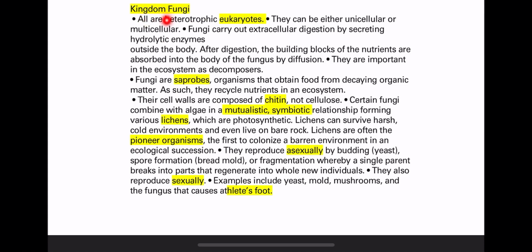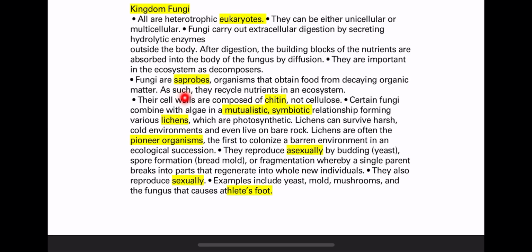After that, Kingdom Fungi. Kingdom Fungi are heterotrophic. All of them are heterotrophic. There is no autotrophic fungus, and they are eukaryotes. They are saprobes or decomposers. They are recyclers.